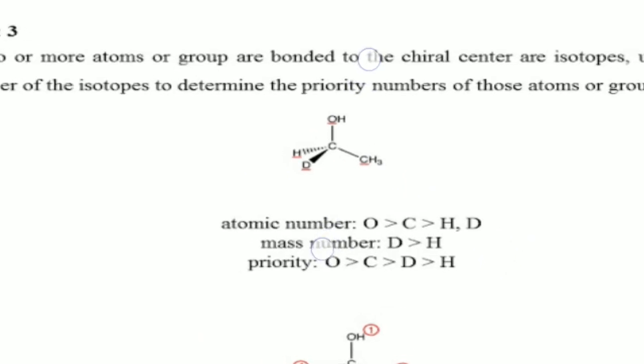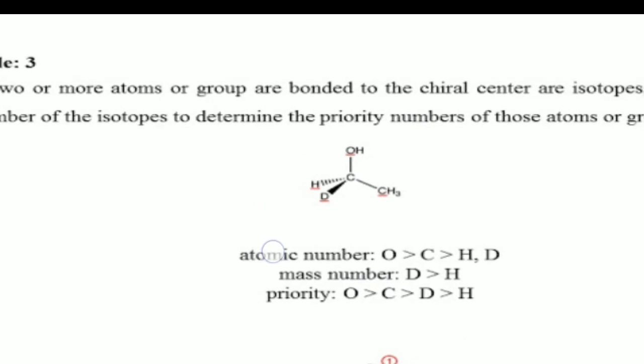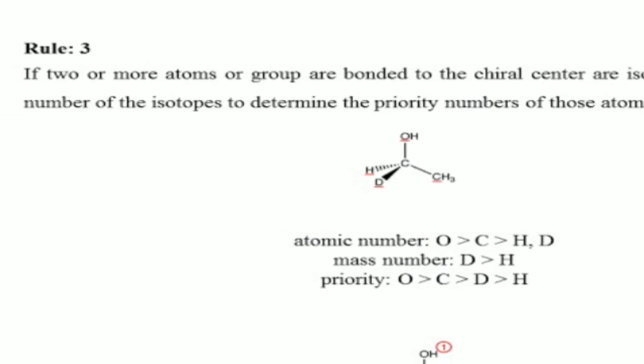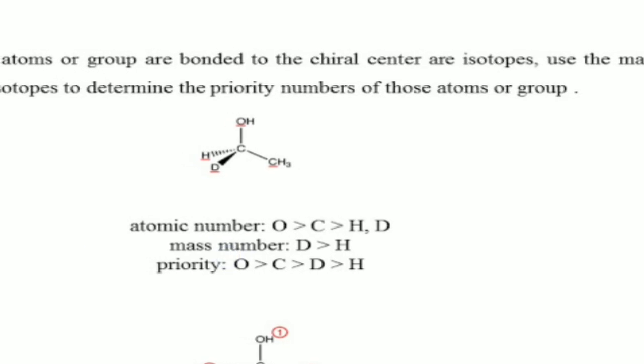Suppose a chiral carbon is connected to isotopes of the same element. Isotopes are atoms of the same element with different atomic masses. In that situation, we have to follow the atomic masses of the isotopes.